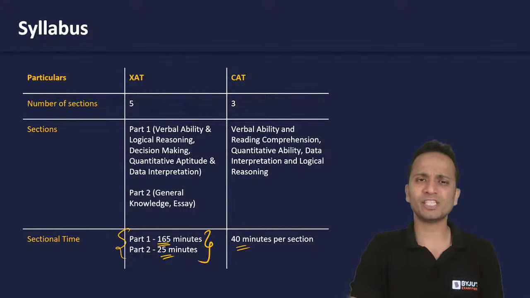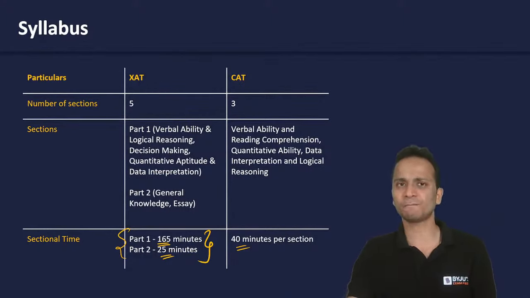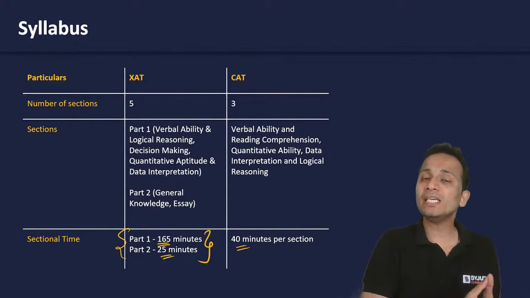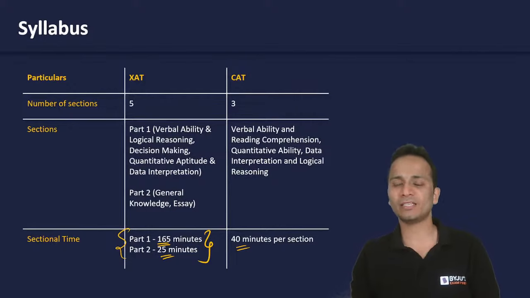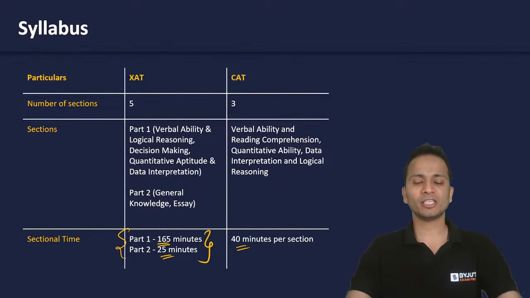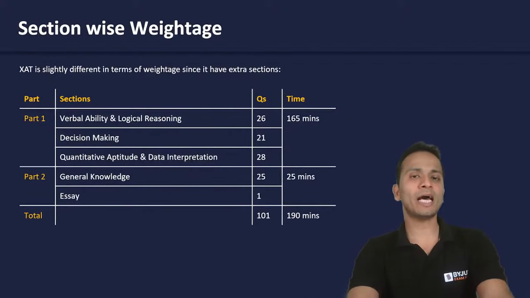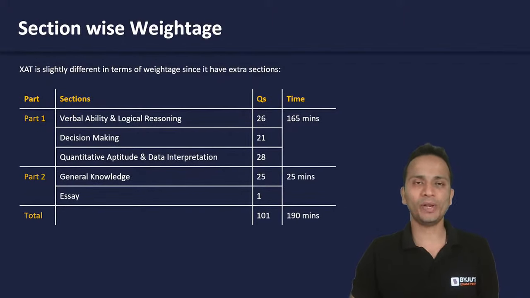As far as the sectional time limit is concerned, there is a big difference between these 2 examinations as well as the pattern of these examinations. XAT has 5 sections, CAT has 3 sections. There will be some types of questions that you will see only in XAT which you will not find in CAT, and vice versa. These are some important things about the CAT and XAT examinations. Now let's move on and look at the section-wise weightage of each of these examinations separately.